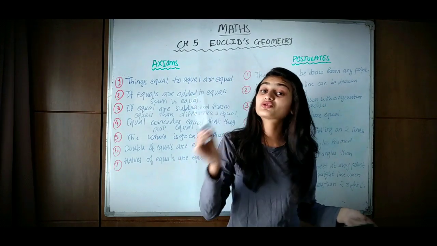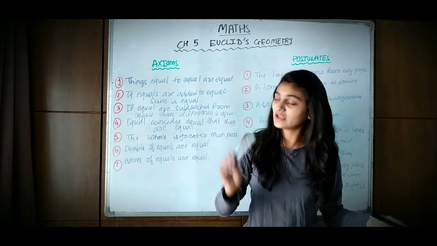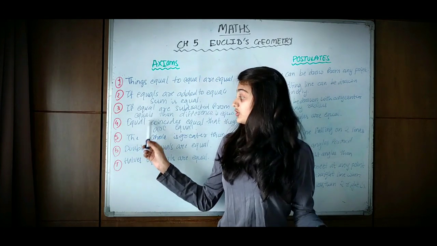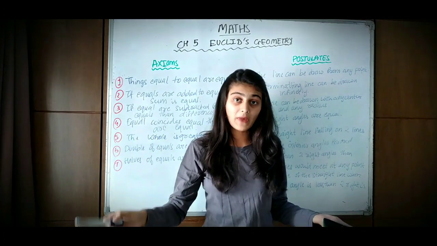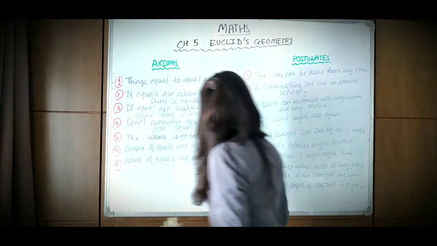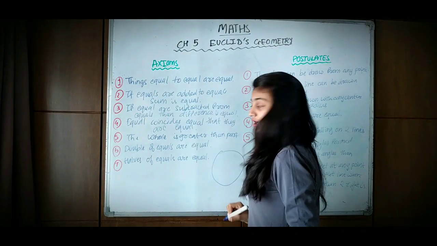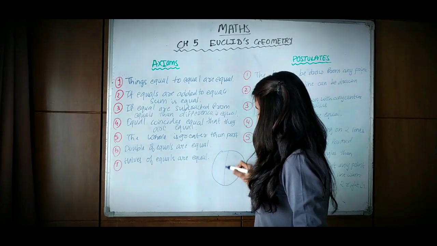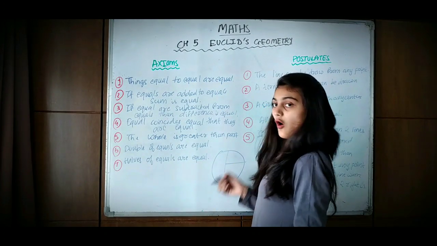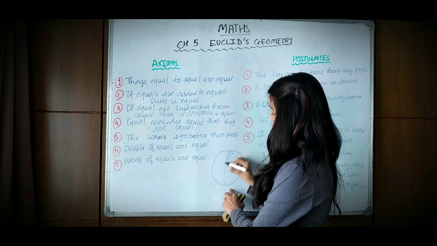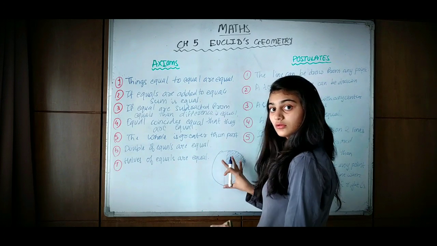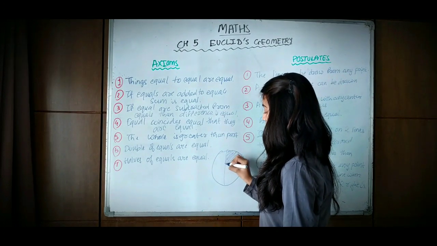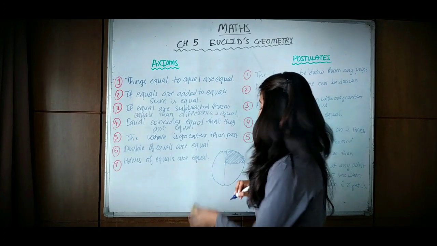The fifth axiom is, the whole is greater than a part. Let's take this as a whole, and this as its part. Obviously the part is less than the whole, so we can say the whole is greater than a part.